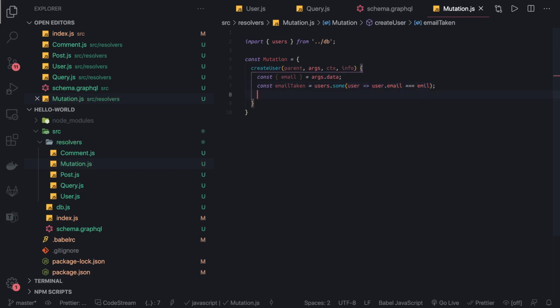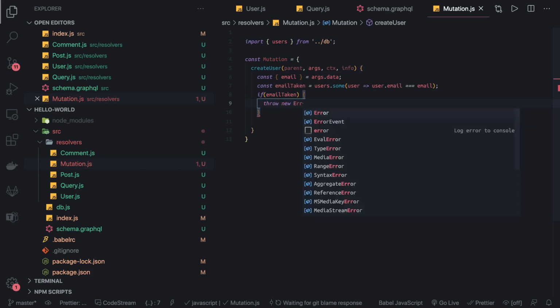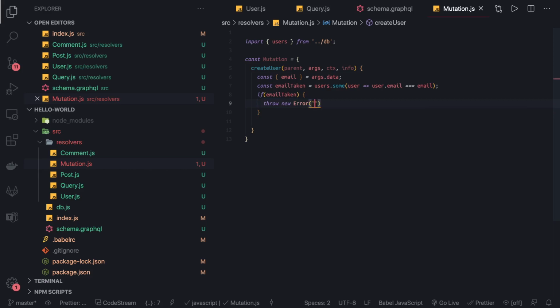If any of the records match with this, then we will say okay, you can't create this. If email taken, then here you can do a lot of things, throw new Error. We can write custom exceptions also. Email already taken, blah blah blah, something like that.